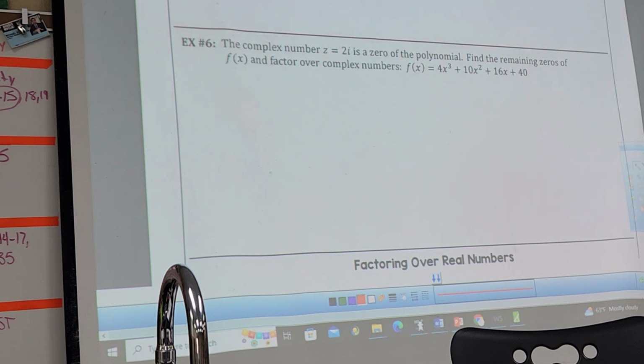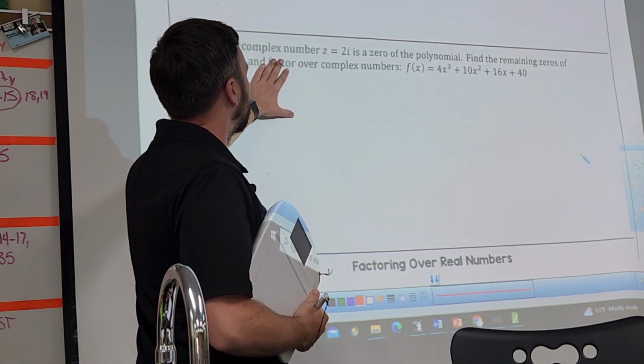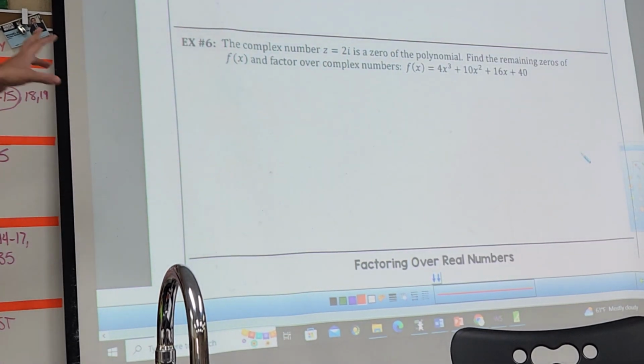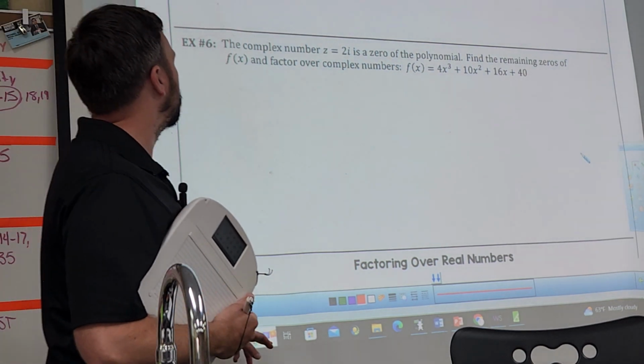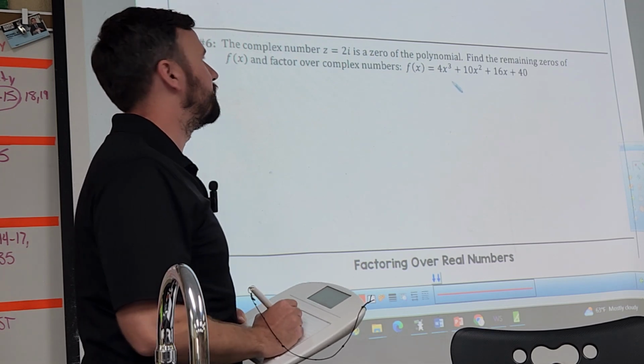So, on this one, look at this. What do they tell me? They tell me what one of the factors is, right? Okay. What else do they tell me? Oh, nothing. They don't tell me anything.